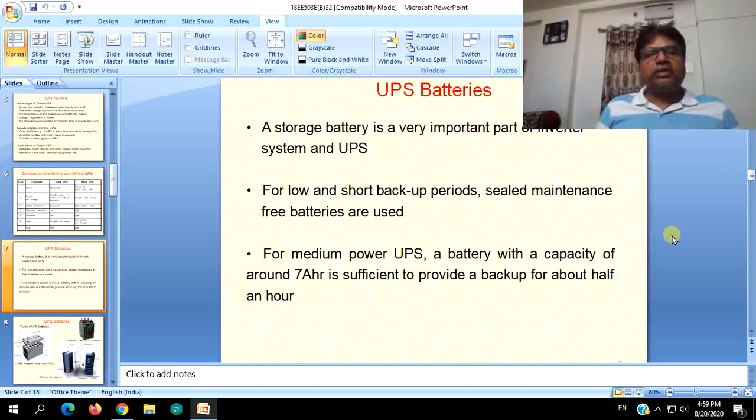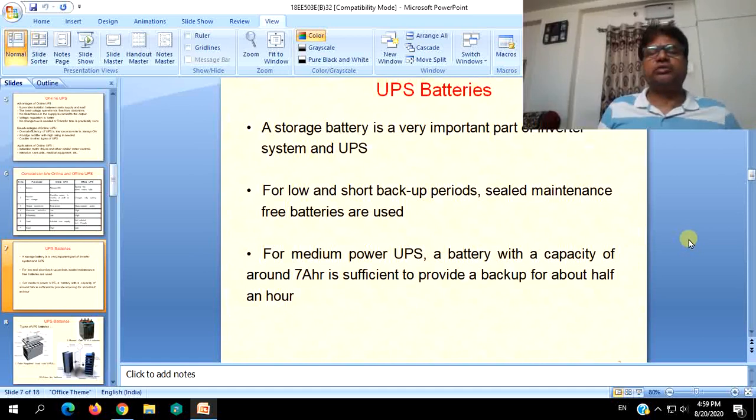Now our prime concern is to choose between the UPS we want to procure or install or use to run our load. If the load which we are going to run is the most critical one, like ICU and medical equipment, which were discussed for online, obviously online UPS should be given preference. That is the first choice. Next, if the loads are not very critical, like normal computers, printers and scanners, then offline UPS will be a better option.